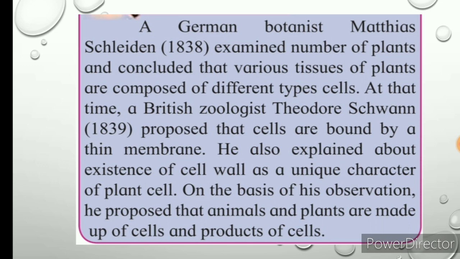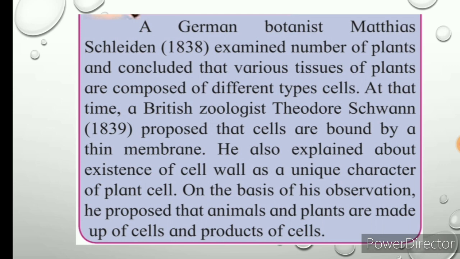The German botanist Matthias Schleiden, in 1838, examined a number of plants and concluded that the various tissues of plants are composed of different types of cells. And he also helped explain the postulates of cell theory.